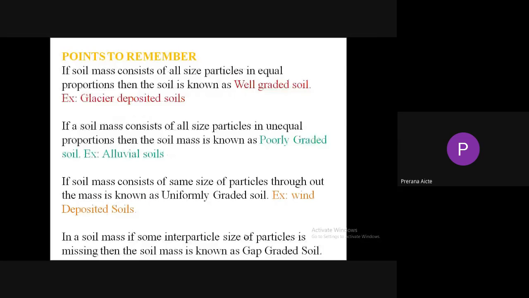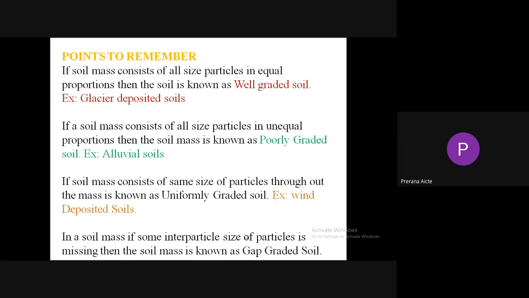So we need to have some points to remember. If a soil mass consists of all size particles in equal proportions, coarse grained, medium sized, and fine grained particles, then it is known as well-graded soil. An example is glacier deposited soil.